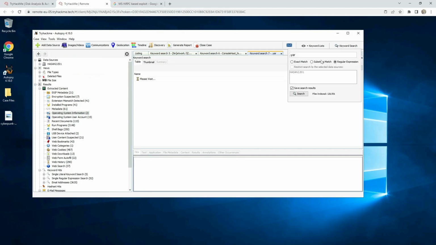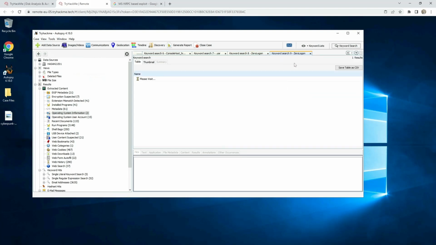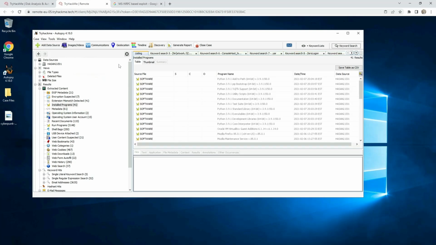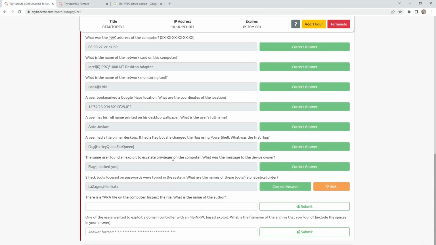And if I go to search zero logon, I should get some information. And another way how to find is to go to the software, because he must have something installed to use this exploit.